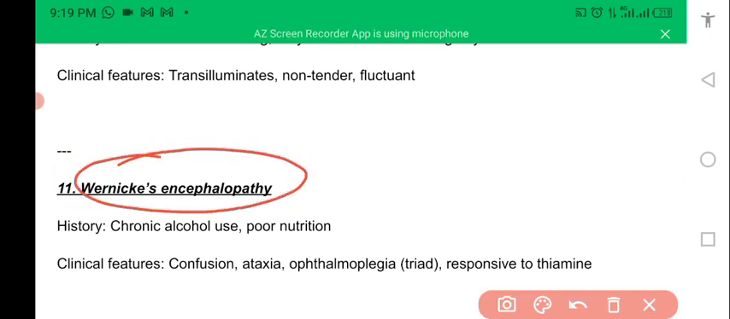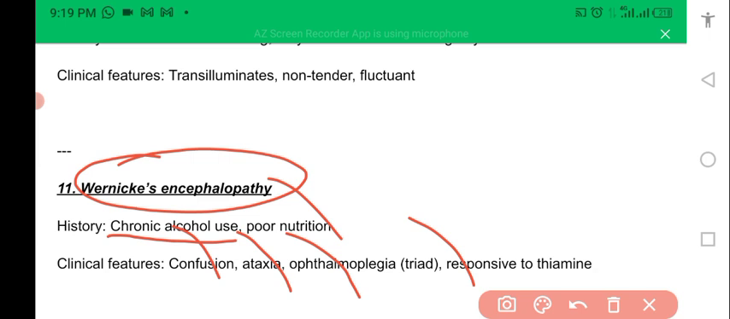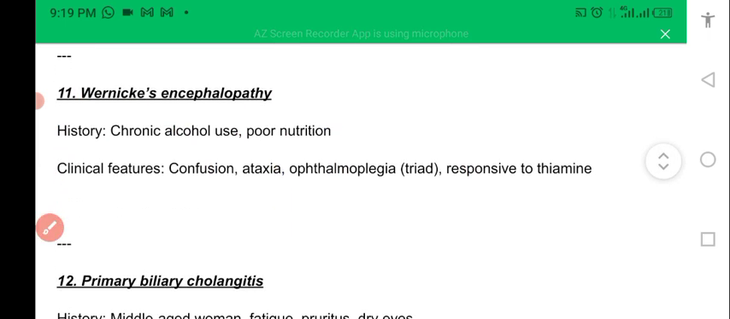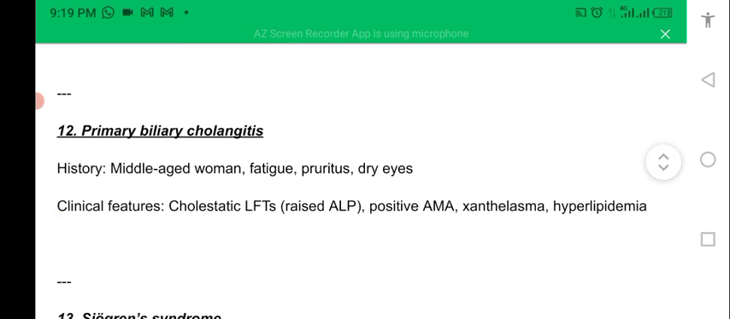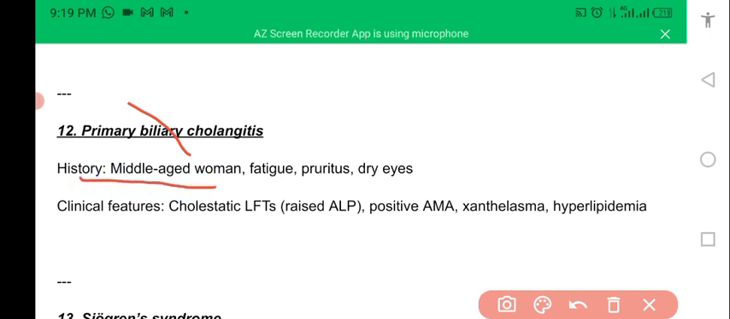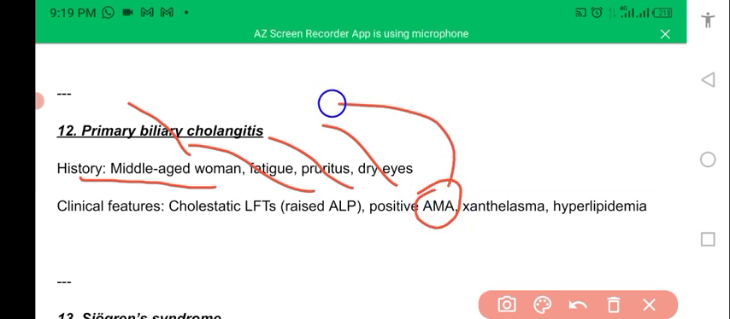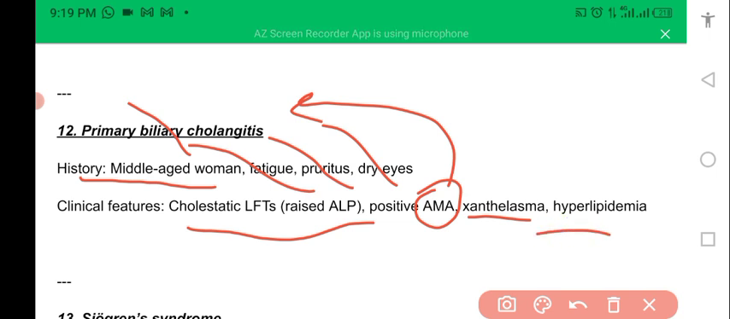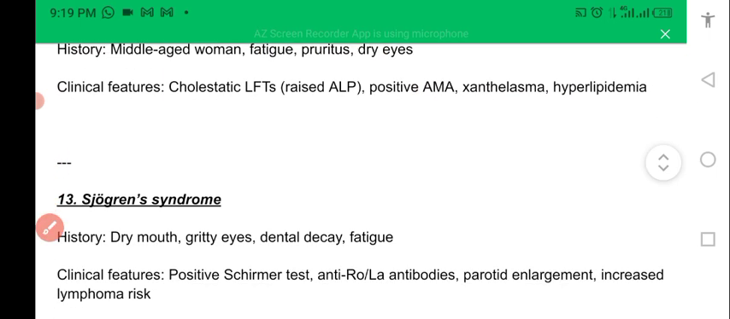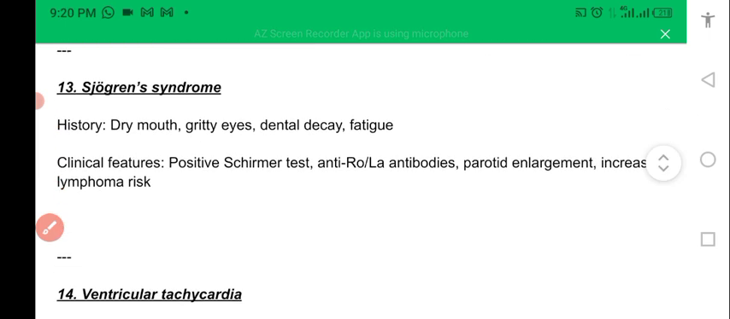Wernicke's encephalopathy: chronic alcohol use or poor nutrition leads to confusion, ataxia, ophthalmoplegia, the triad, and it is thiamine responsive. Now, primary biliary cholangitis. It occurs in middle-aged women having fatigue, pruritus, dry eye. AMA is positive, and it is an important point. Xanthelasma, raised ALP in LFT will be there. Hyperlipidemia will be there. This condition happens.